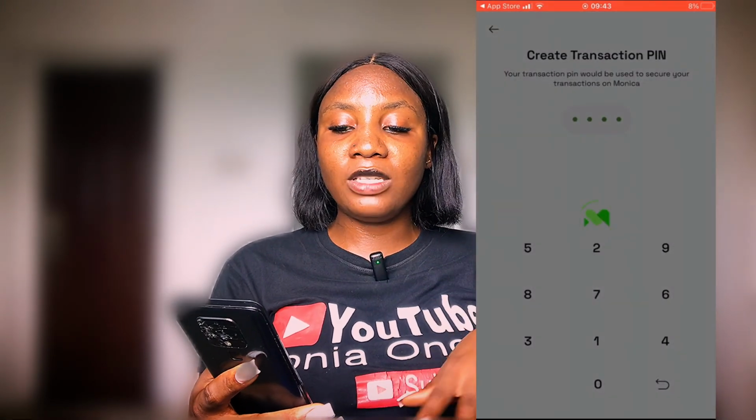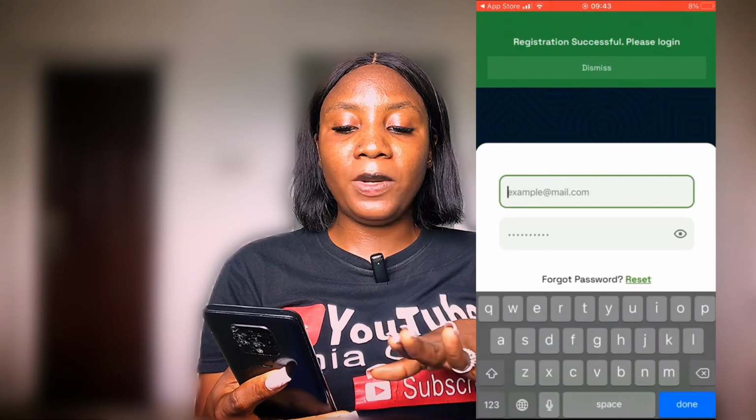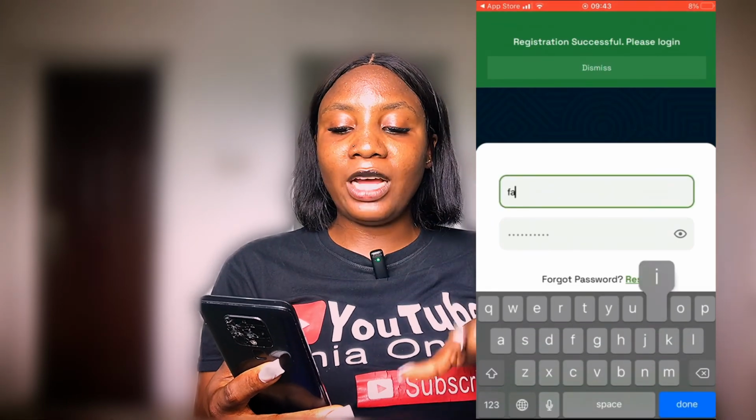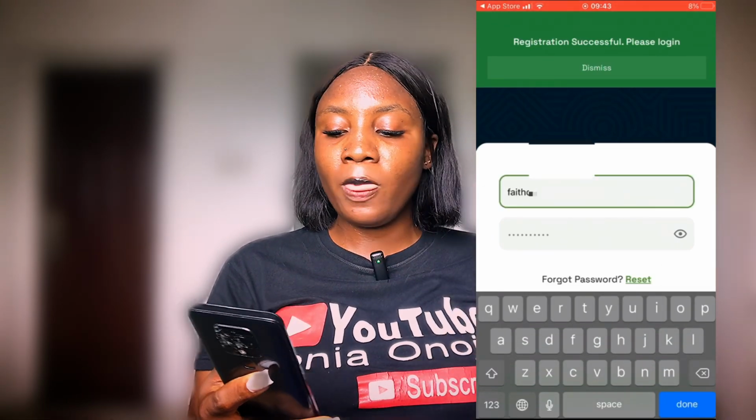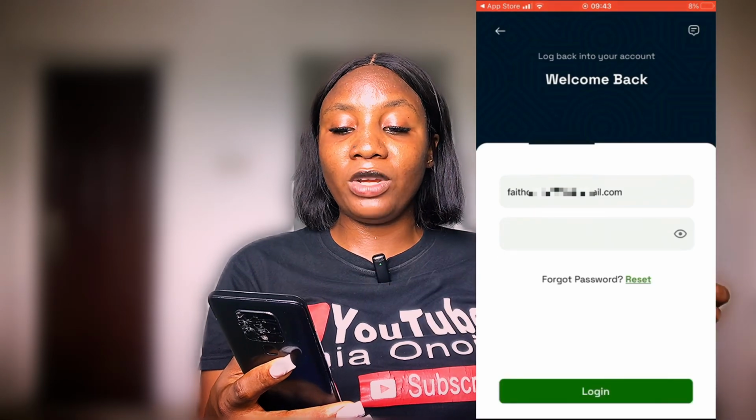So I'll go ahead and create it, and now it's showing you to log in. So you will log in with your email properly and your password. After that, you're going to click on what? Login. Once you are logged into Monica.com, this is exactly the interface it's going to bring out to you, which